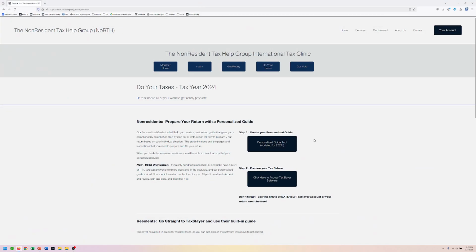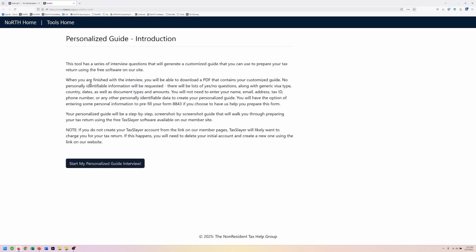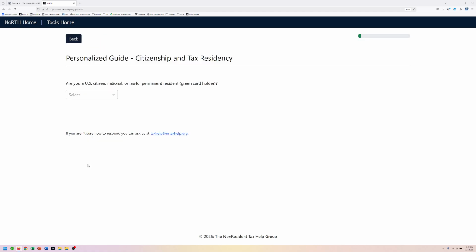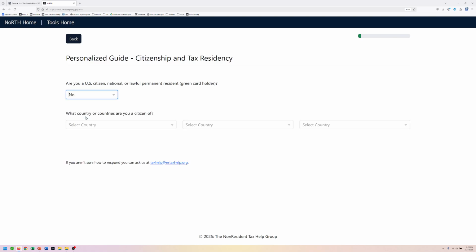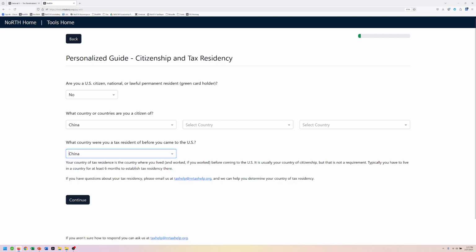Here we are. So right here is the personalized guide. Let's do it. I'm going to make this bigger so you can see it. Basically, it's an interview. We're going to answer some questions. We're going to give it some information, and it's going to help us figure out how to do her taxes. So we're going to start with a very important question. Are you a citizen? She is not, so we're going to say no. She is a citizen of China. She lived in China before she came to the United States, so that's the country of her tax residency.